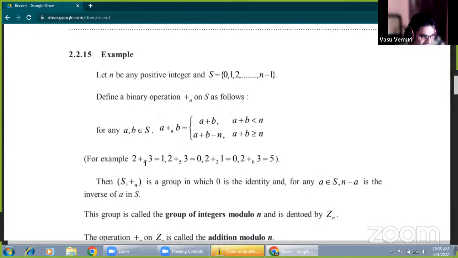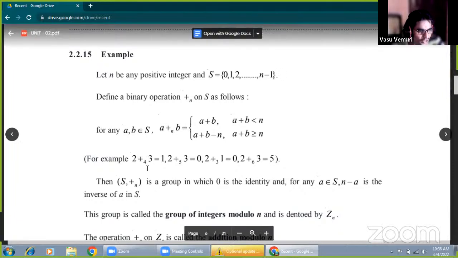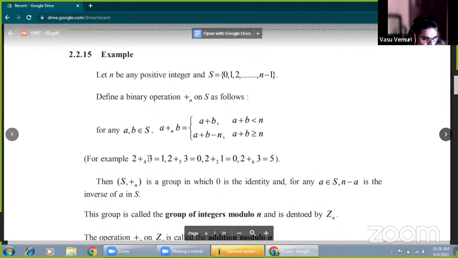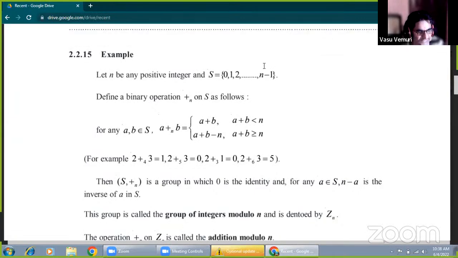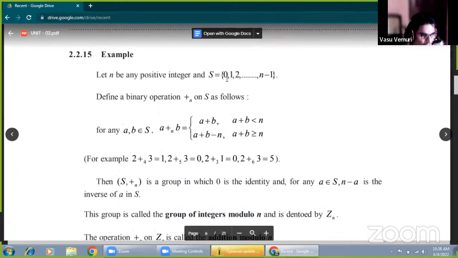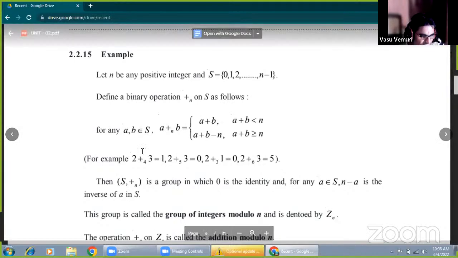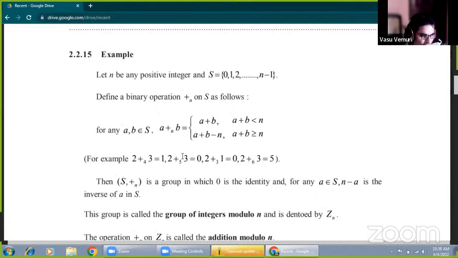Now that remainder lies between 0 and 3. For modulo 4, the n value is 4, and 4 minus 1 is 3. Therefore the elements of the set for addition modulo 4 are 0, 1, 2, 3. Now the remainder value 1 lies between 0 and 3, so it belongs to the set for addition modulo 4.